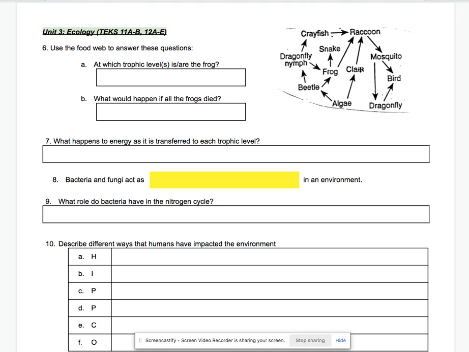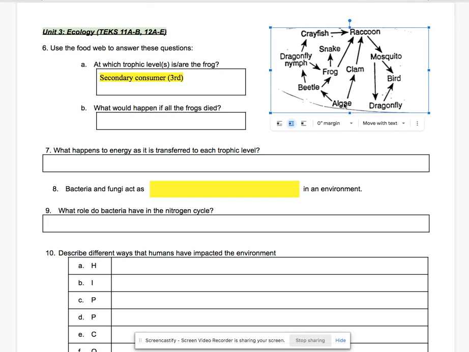The organisms that eat these primary consumers are called secondary consumers. So we go from the algae to the beetle to the frog or the dragonfly. So the frog can be a secondary consumer, because that's the third level.